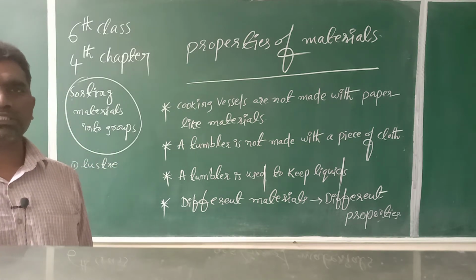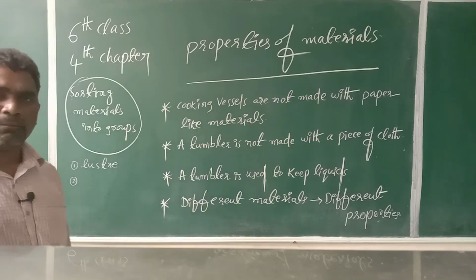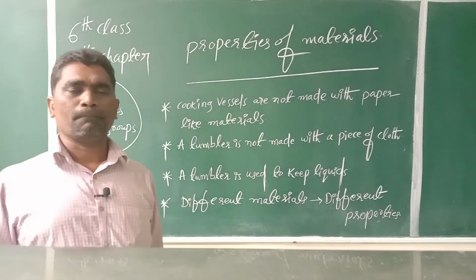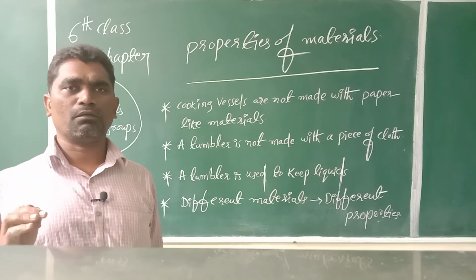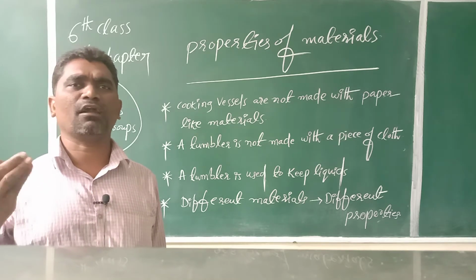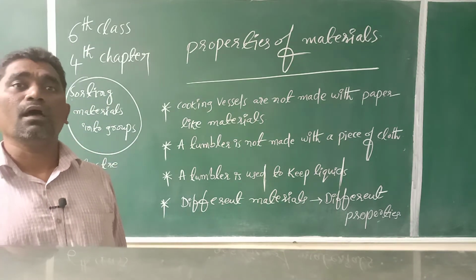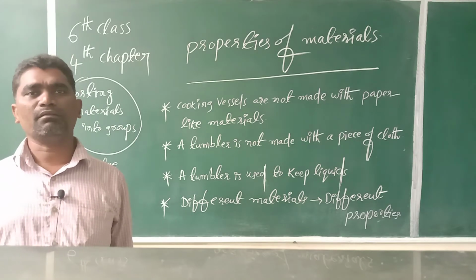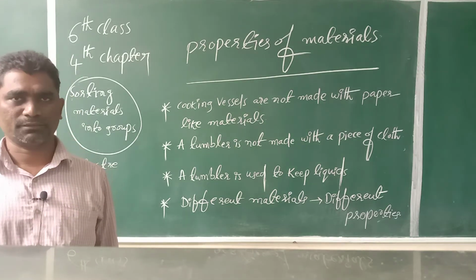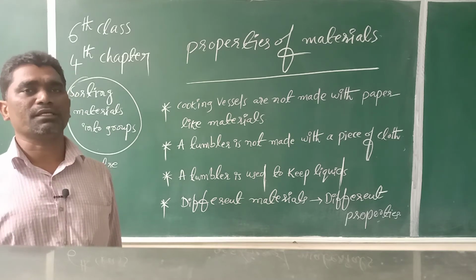Just now I said, for example, with wood, wires and sheets cannot be made. Wires cannot be made with wood, but wires can be made with iron, copper, aluminum. So wood has a different type of properties.